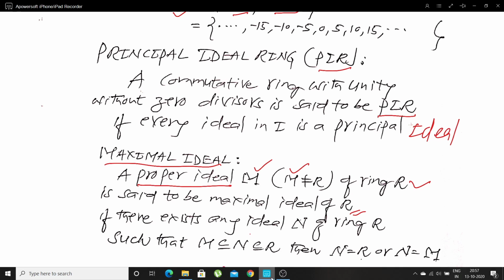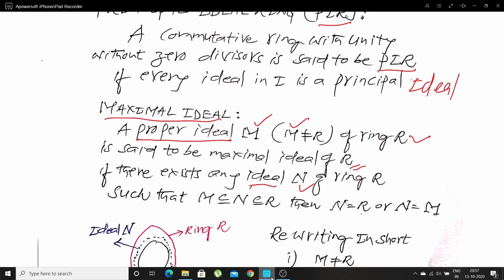If there exists another ideal, let me denote it by N, such that M is contained in N and N is contained in R, then either N equal to R or N equal to M. This is the definition of maximal ideal.